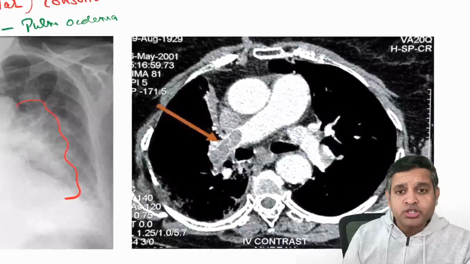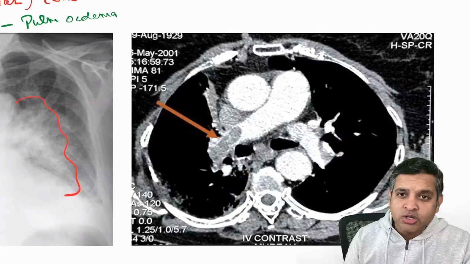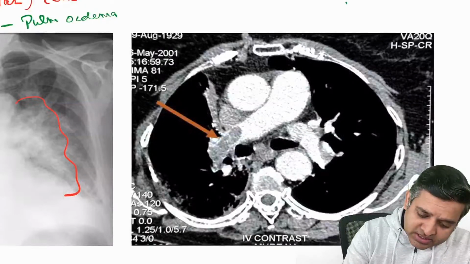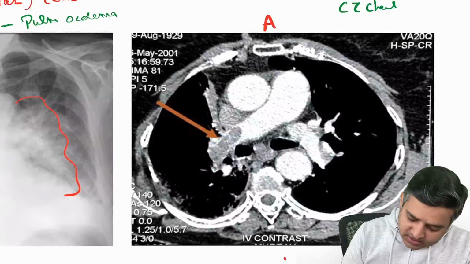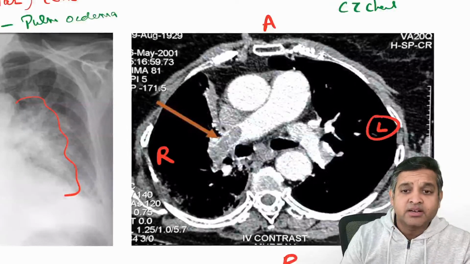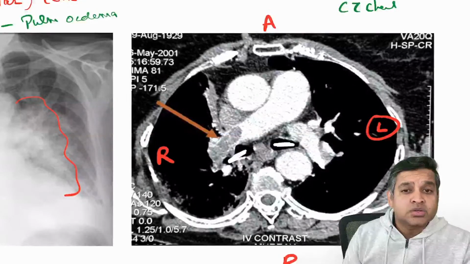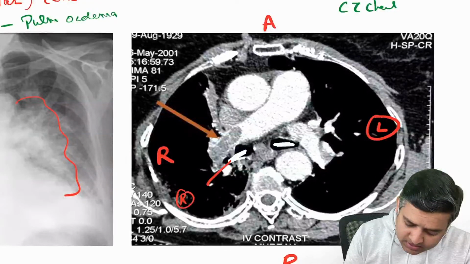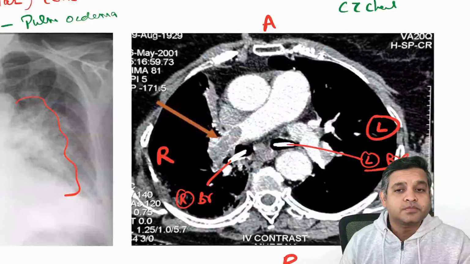So before we go on to the disease, let us do one thing. First, let us try to learn what are the various anatomical structures that are seen in this image. So this is a CT scan of the chest. This side will be anterior, this side will be posterior, this side will be right, and this side will be left, right? I can see these two black areas. So that means I am below the carina, and if I am below the carina, this will be right bronchus, this will be left bronchus.